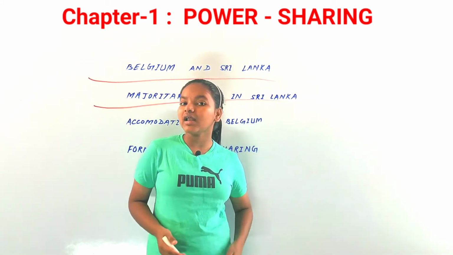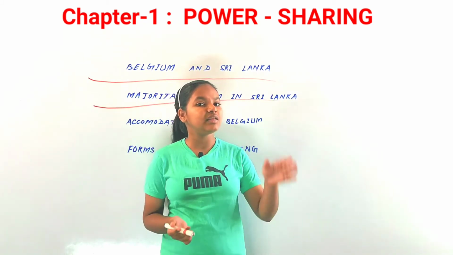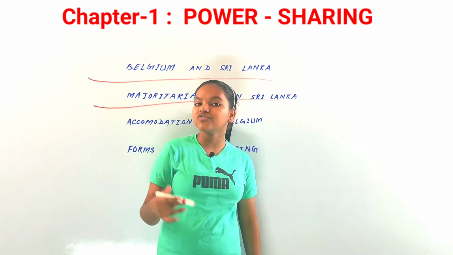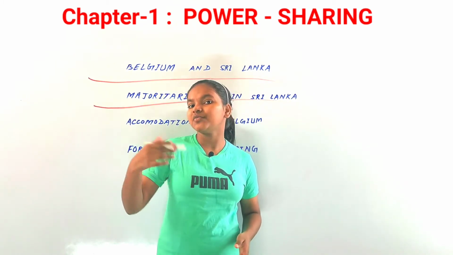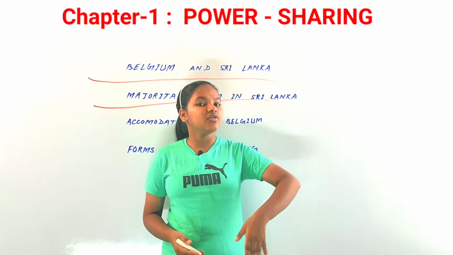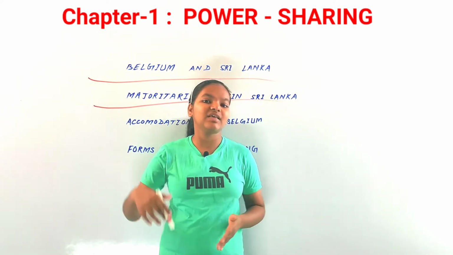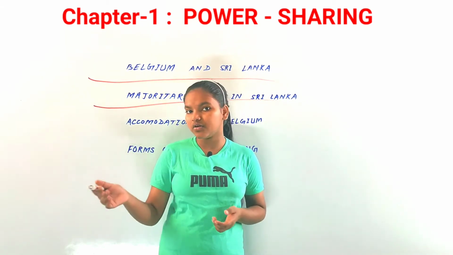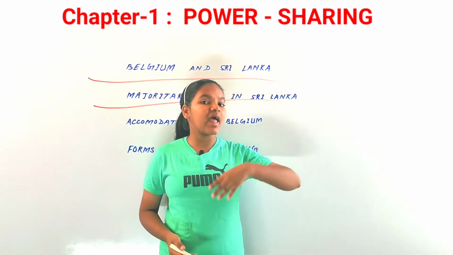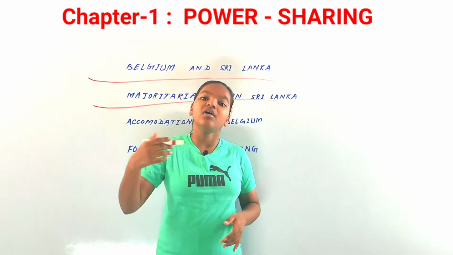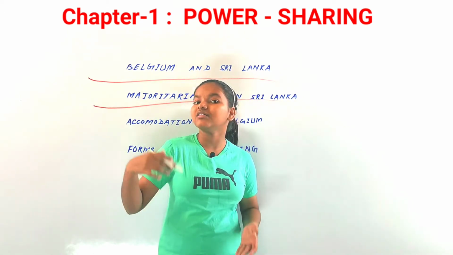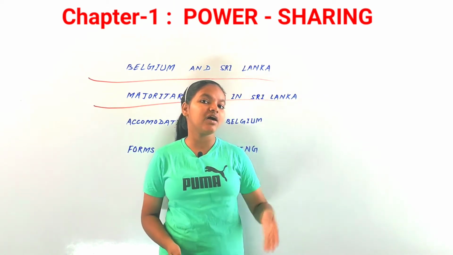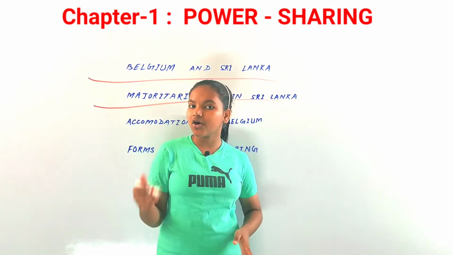So there were more and more conflicts between these two groups, because many acts were passed preferring job securities and admission in universities and colleges for more and more Sinhala speakers, not for the Tamil speakers. And there were more and more acts promoting their religion as well, Buddhism, but not the Hindu or Muslim religion, or any job securities.